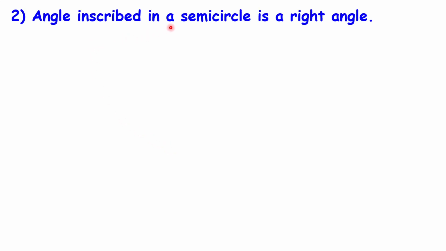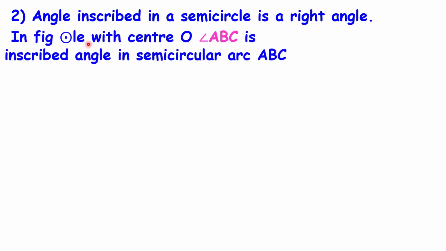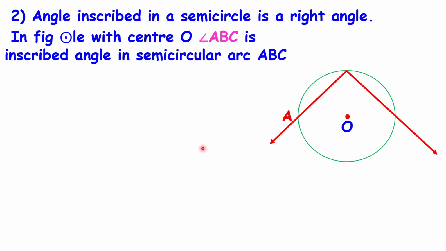Angle inscribed in a semicircle is a right angle. In the figure, circle with center O, and angle ABC is an inscribed angle in semicircular arc ABC. Here O is the center of the circle, and angle ABC is an inscribed angle. Here AC is the diameter of the circle. Therefore, arc ABC is a semicircular arc and angle ABC is an inscribed angle in semicircular arc ABC.